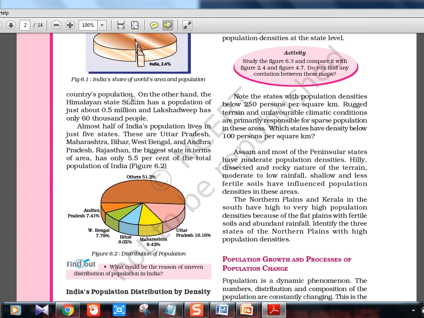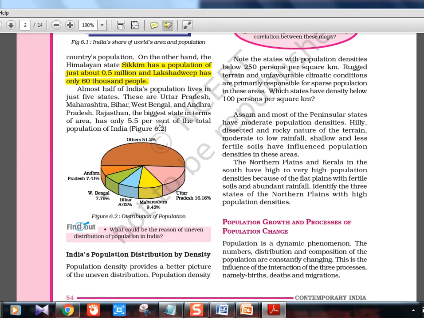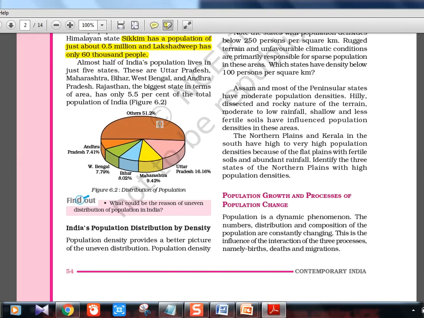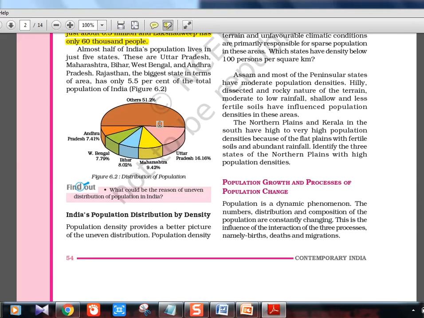And again, variation: Sikkim has a very small population, Lakshadweep has a very small population, only 60,000 people. Such things you should know. On the range, UP, Maharashtra, Bihar, West Bengal, all those places have high population. Almost half of the Indian population is in these states. This chart will tell you that. 5 states are here and the remaining 51% is in the other half.